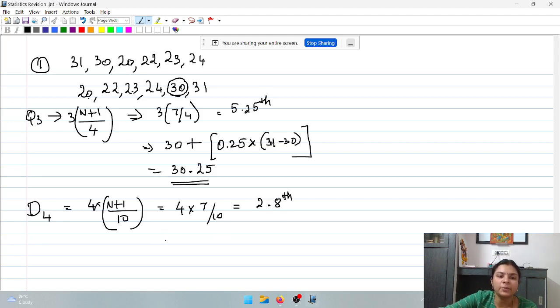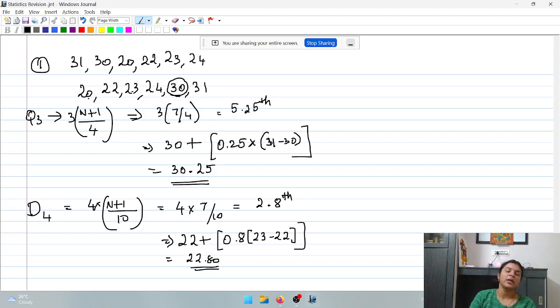Now can you calculate the 2.8th position? What is the second position? 22, plus 0.8 into the difference between the third and the second position, which is the next position and the given position, 23 minus 22. So 22 plus 0.8 gives you 22.80. Similarly, you can apply this for any value in the question.